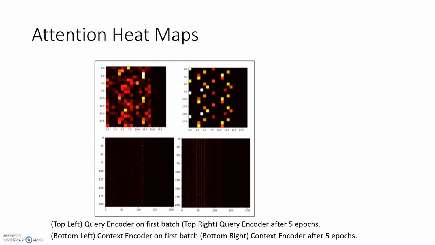I also visualized the attention heat maps to see specifically what the model was paying attention to during predictions. On the left, we have the query encoding attention map and the context encoding attention map in the first batch, so in the beginning of training. And on the right, we have them after 5 epochs of training. The first thing we see here is that none of the words attend to padding characters, which is a really good thing. Another interesting thing we notice in the bottom right corner is that the context attention map focuses mainly on the middle section. This could be because most of the answers might be present in the middle of the context, so the model learns to focus on that in the context attention maps.